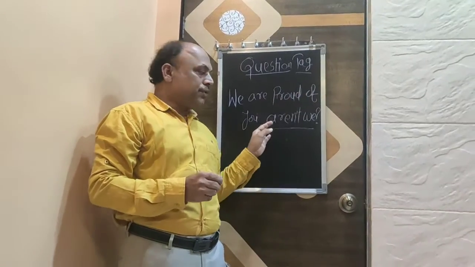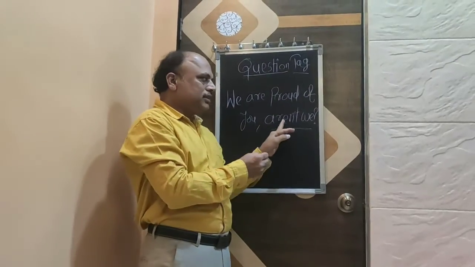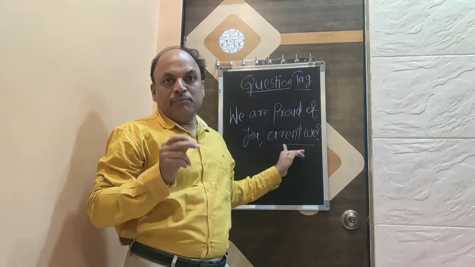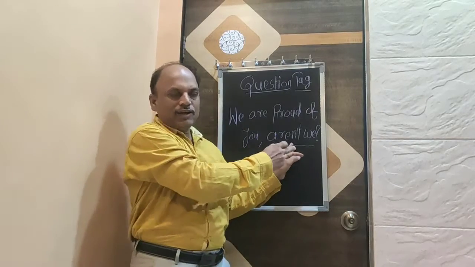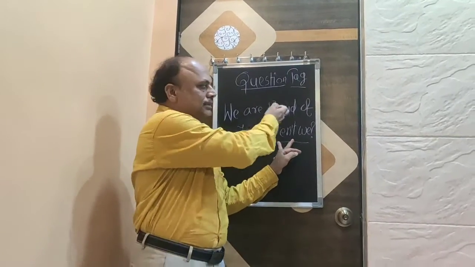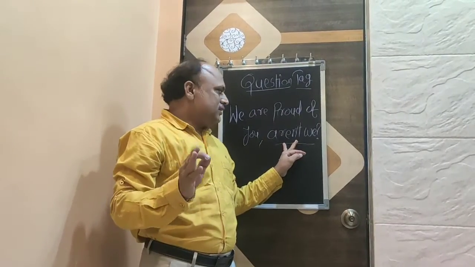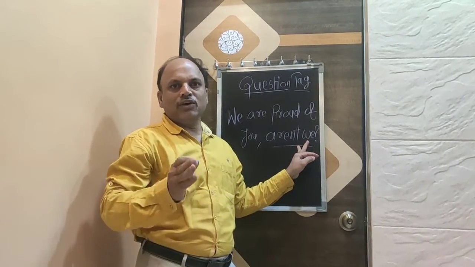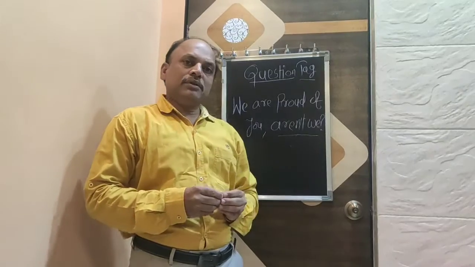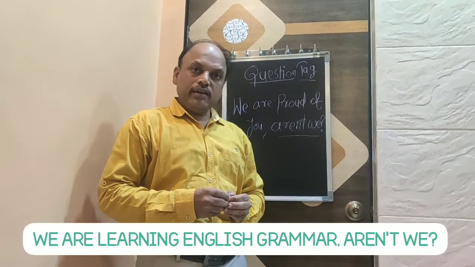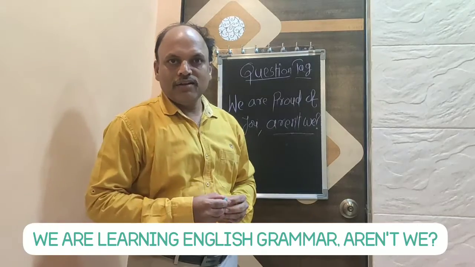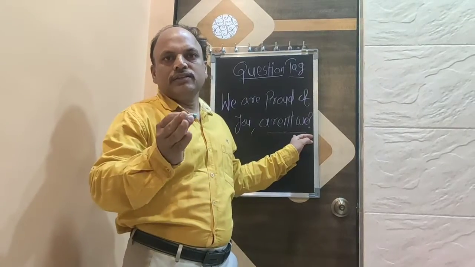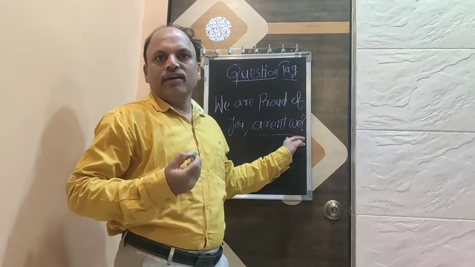We are proud of you, aren't we? Here, this aren't we, it is a question tag. Means this question is tagged to the statement, to the sentence. Got it? Means it is a mini question. Because it is added or tagged to the sentence, it is called question tag. Also, one more example, like we are learning English grammar, aren't we? This is also nothing but question tag. Means we are confirming the sentence that we are learning English grammar.